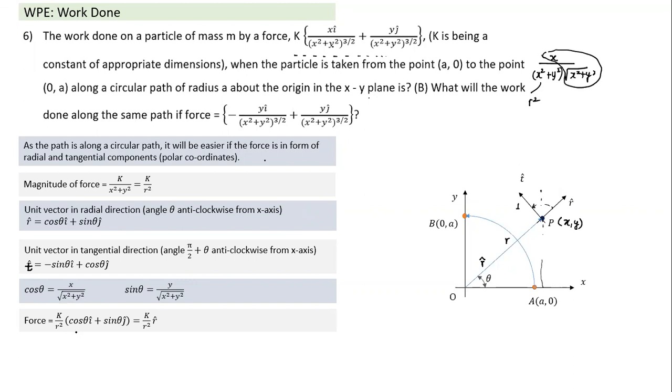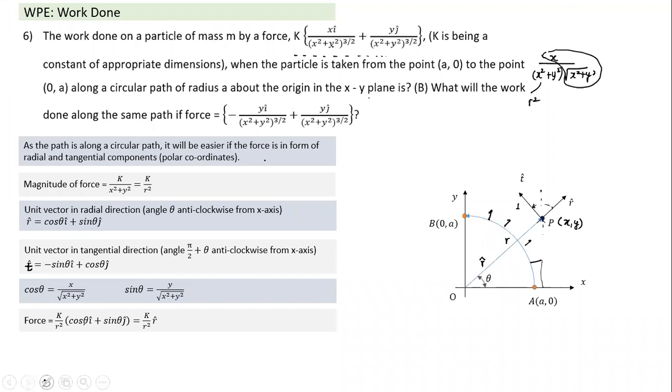That's the force. If there's a force, which direction is the force acting? This force is acting at angle theta with the x-axis when the particle is at a particular point here. So the force is inversely proportional to the square of the distance from the origin. It acts in the radial direction always. So wherever the point is, the direction of force is always radial. If the direction of force is radial and I move the particle along the circular path, work done will be 0 here. So in this particular case, the work done comes to 0.